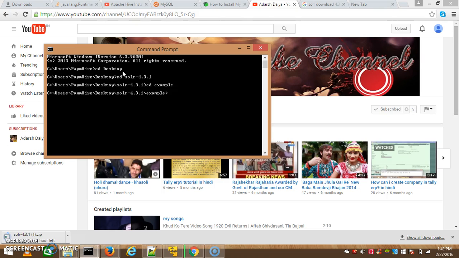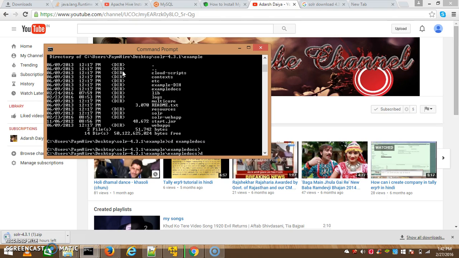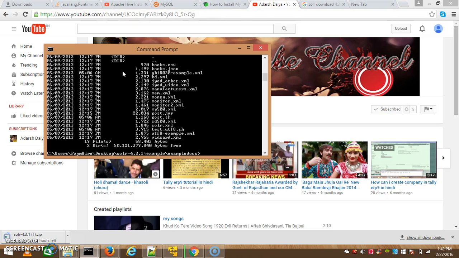Go to example, sample docs. Here are lots of XML files and .csv files. So put whatever you want into Solr